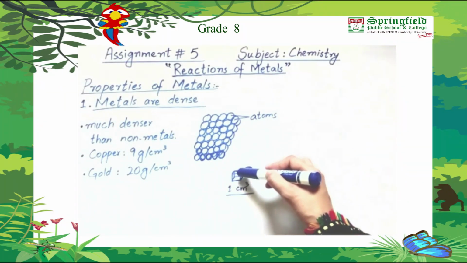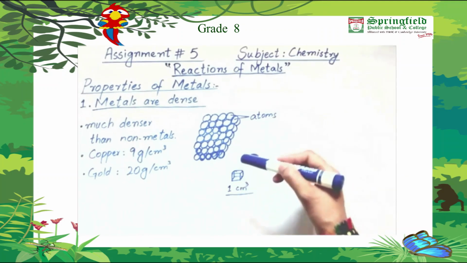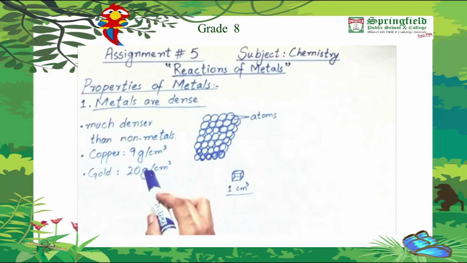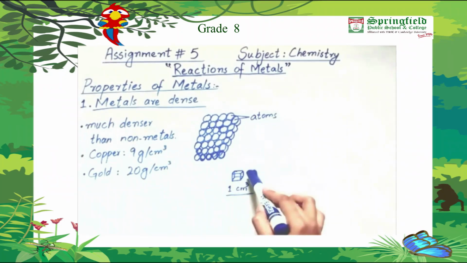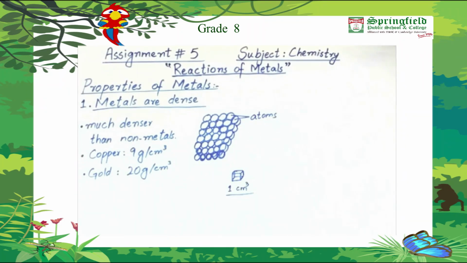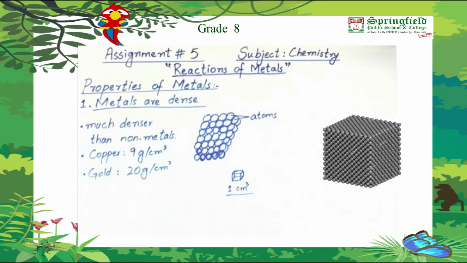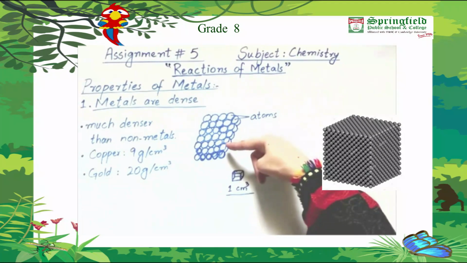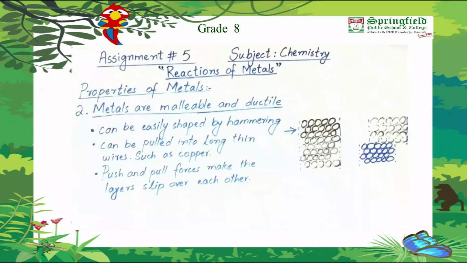If this much bigger piece of copper is weighed, it will weigh 9 grams. Similarly, this much bigger piece of gold will weigh 20 grams. So this shows you that the metals are very much dense. Secondly, the atoms are very closely packed.